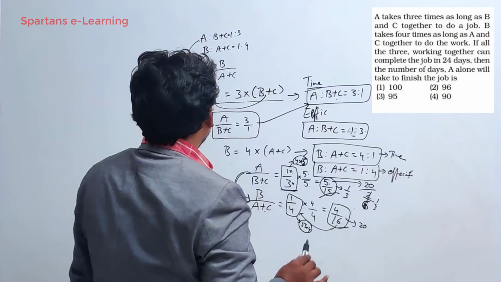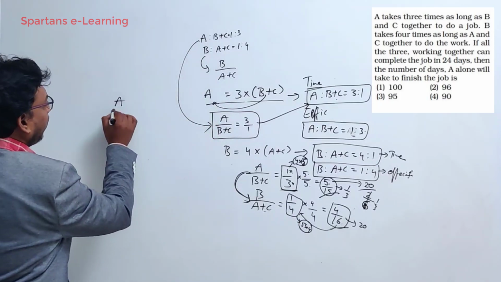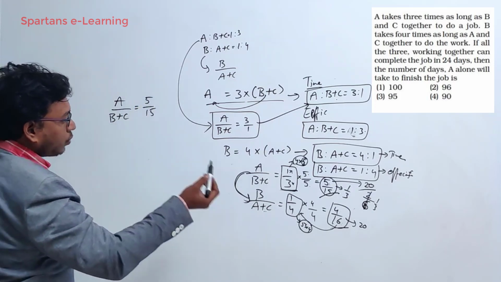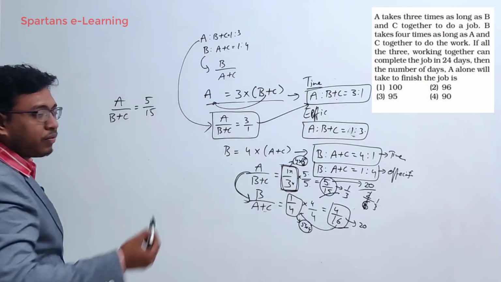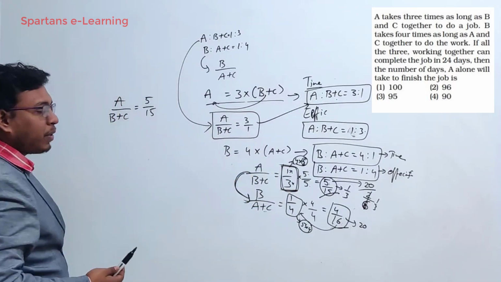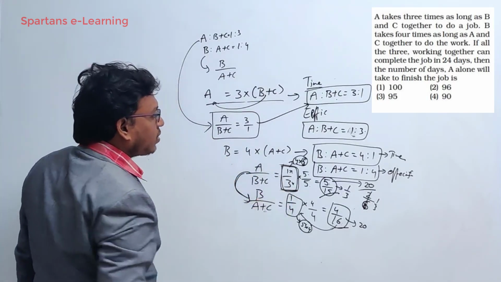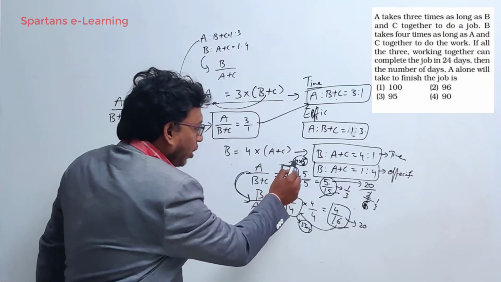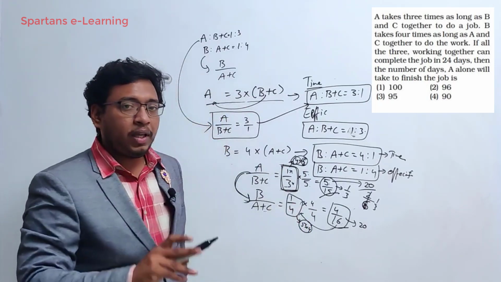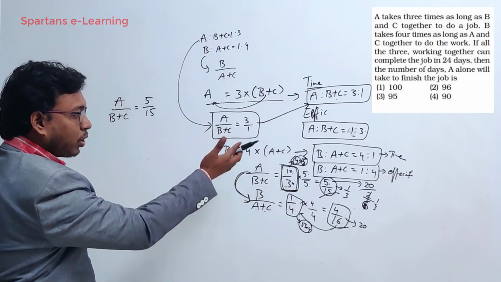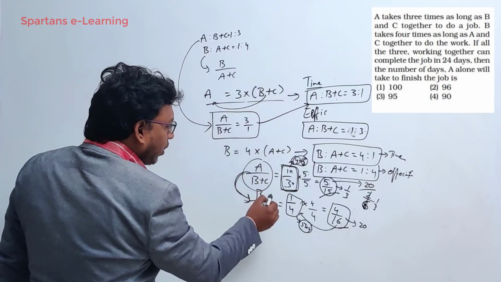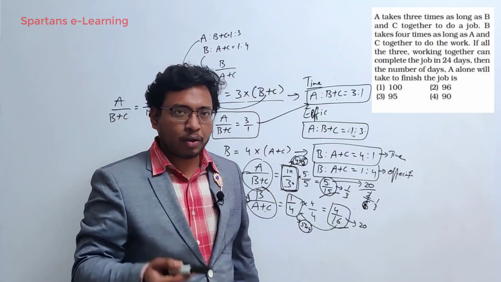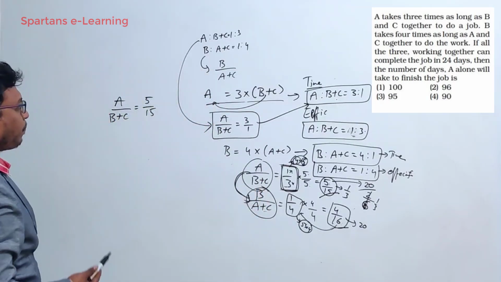Now from this information, what you can say is, see here, A by B plus C, you got it as 5 by 15. So actually 1 by 3 is wrong, it should be 5 by 15. Anyway, 5 by 15 is nothing but 1 by 3 only, right? But taking 1 by 3, you won't get your answer. Why? Because if you take 1 by 3 and 1 by 4, that means you're getting total 4 here, total 5 here, right? It should be equal numbers, right? Because A, B, C are one and the same people. Here also A, B, C are working, here also same 3 people are working. So their efficiencies should be same, right? In both the scenarios. And that's the reason why I'm multiplying this way.